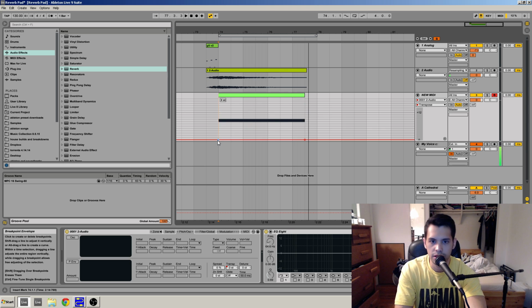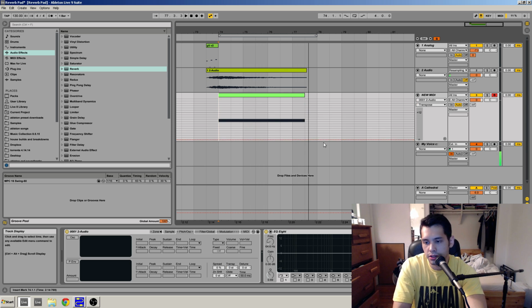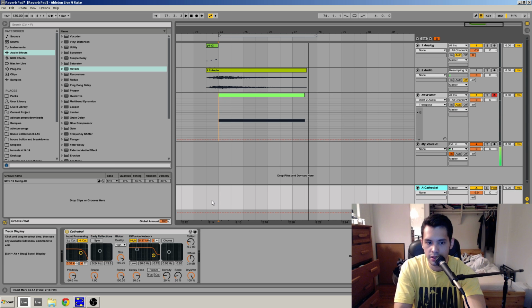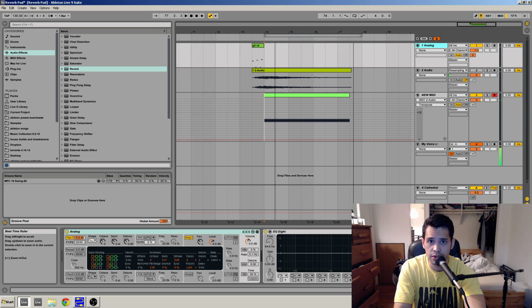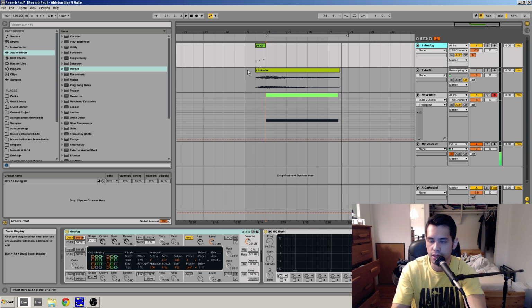And then you can use it as a drone, you can use it as a pad, and get creative. Use different types of reverbs, use different types of source synths. You can get all types of cool sounds.